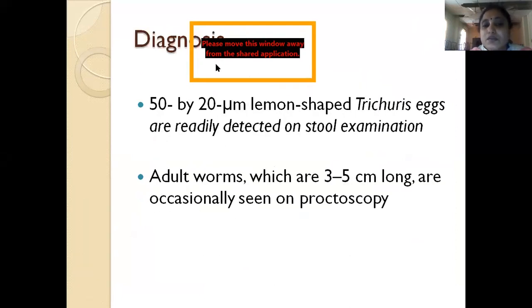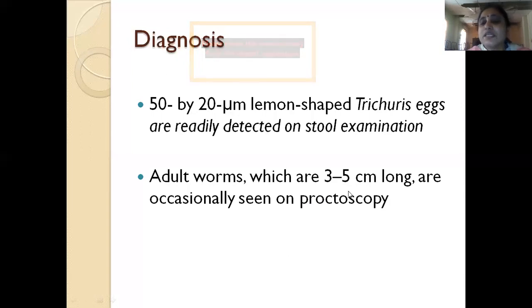You diagnose on stool examination, where the eggs are readily detected. They will be 20 by 50 micrometer lemon-shaped eggs. And adult worms are 3 to 4 centimeters, up to 5 to 6 centimeters long. They are usually seen on proctoscopy. If you do a proctoscopy, you can see the adult worms on the proctoscope.